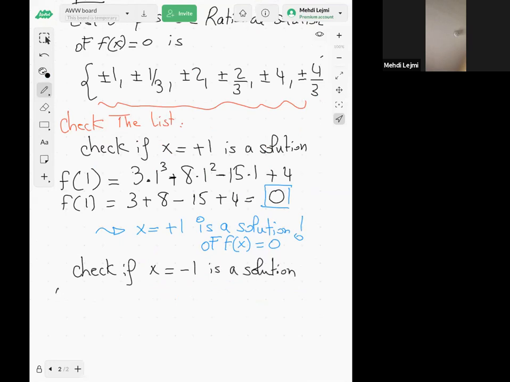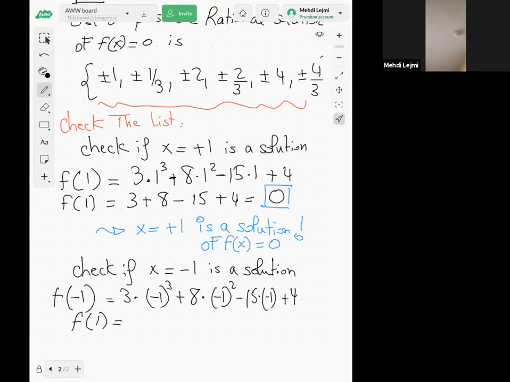So then f of -1 is 3 times -1 cubed plus 8 times -1 squared minus 15 times -1 plus 4. So then, -1 cubed, that's negative, so -3. -1 squared, that's positive, so plus 8. Minus 15 times -1, that's plus 15, plus 4. So then -3 plus 8, that's positive 5, 20, 24.